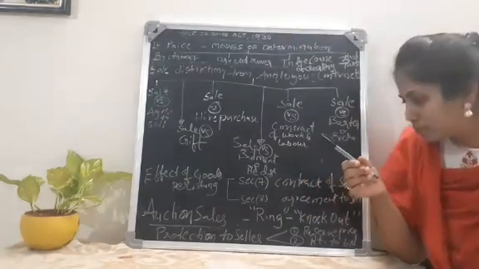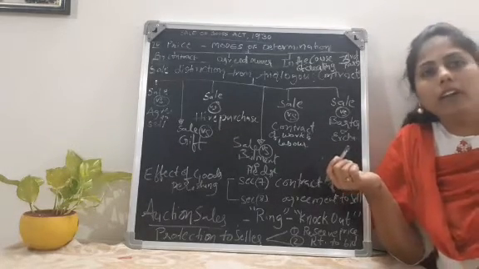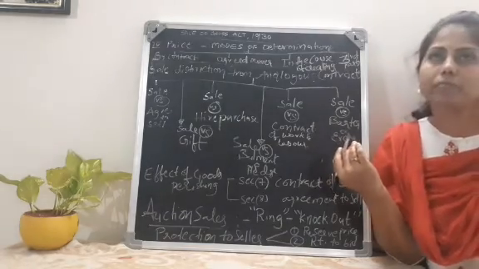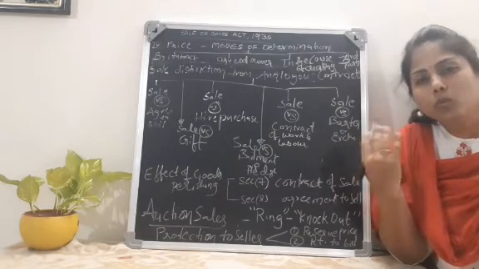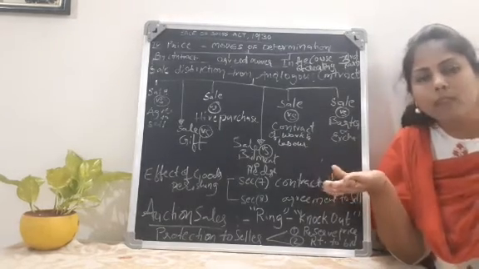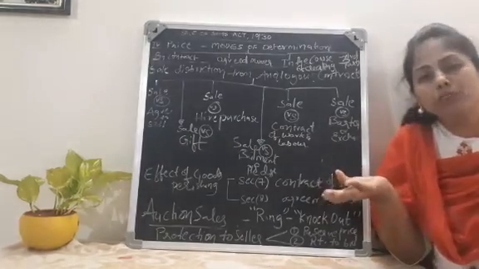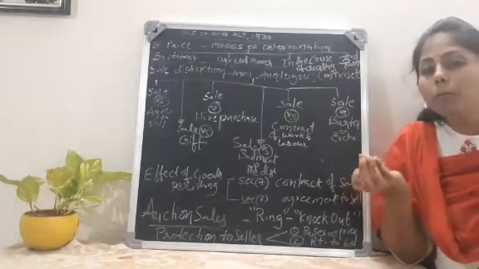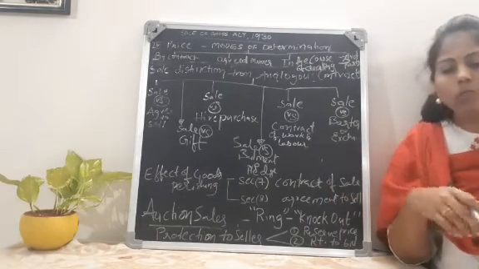Section 8 deals with agreement to sell. A seller and buyer have entered into a contract for sale of goods. First they entered into an agreement to sell. After entering into an agreement to sell, but before the contract of sale, in between, the goods have been damaged. Then what happens?